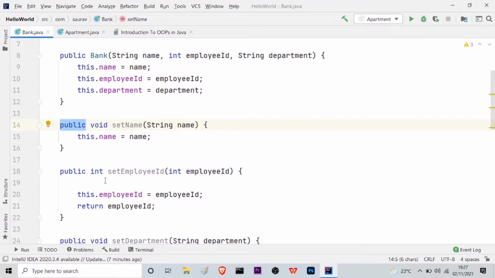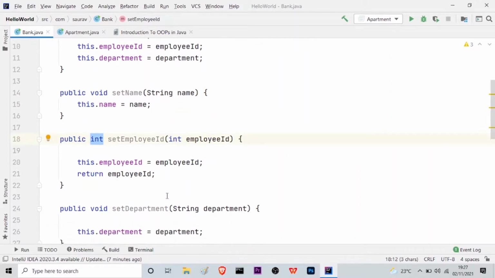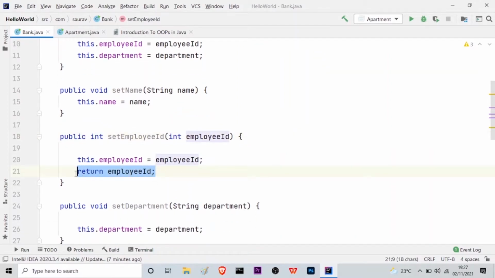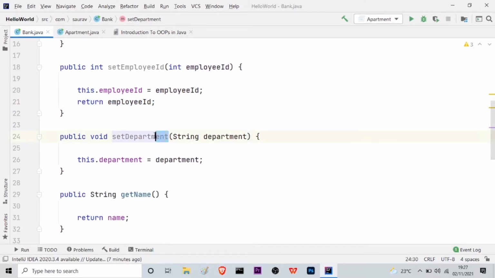And as I said, it is of the int data type. Therefore, I have to use the return statement because this is returning integer values. Similarly, for the set department also, just because it is a string, we do not need to worry about it. So here the return statement will not be used.